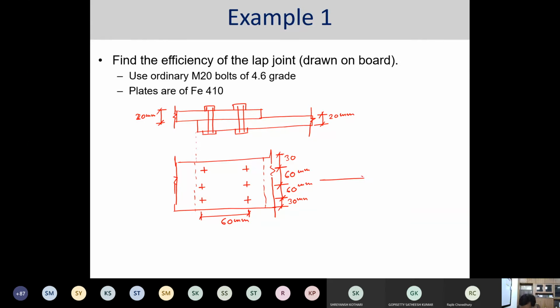Okay, and this is being pulled, providing the tensile action. Okay.